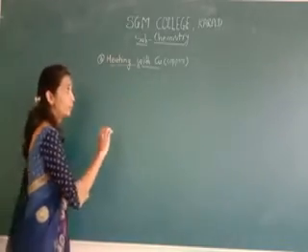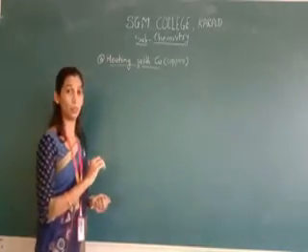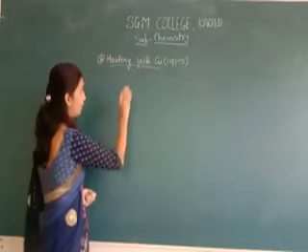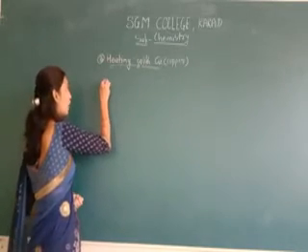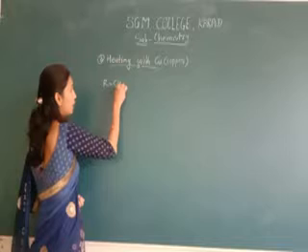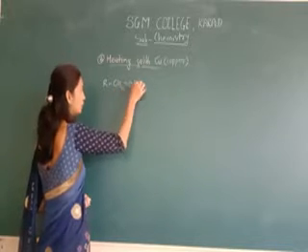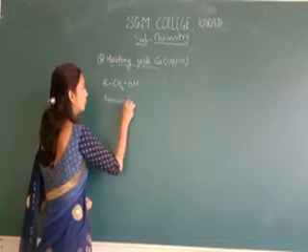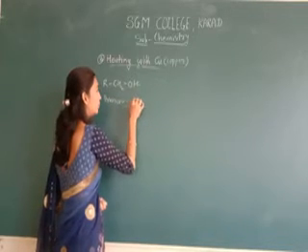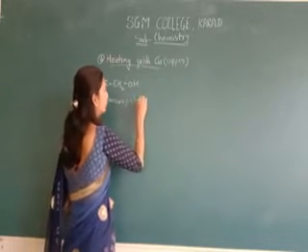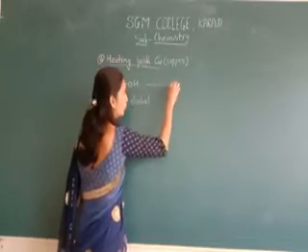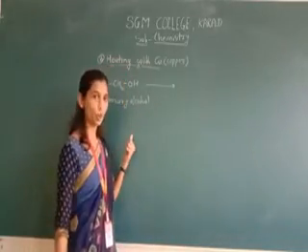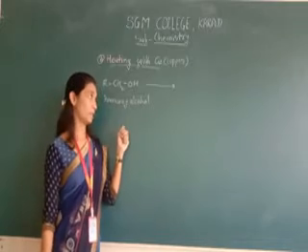Now first we are taking the primary alcohol. What happened in the primary alcohol? First primary alcohol is CH2OH. We see the oxidation reaction of an alcohol.